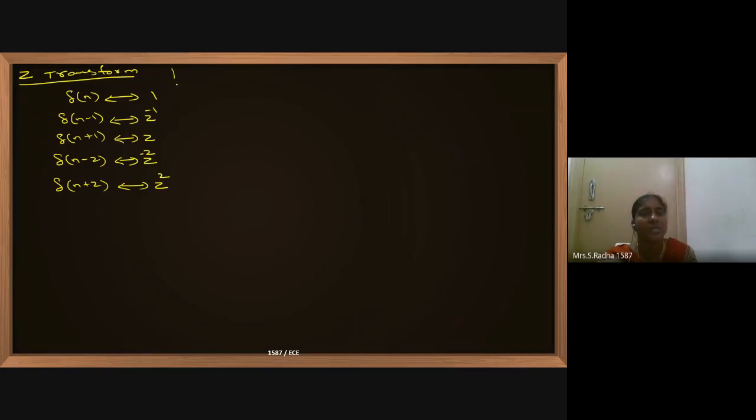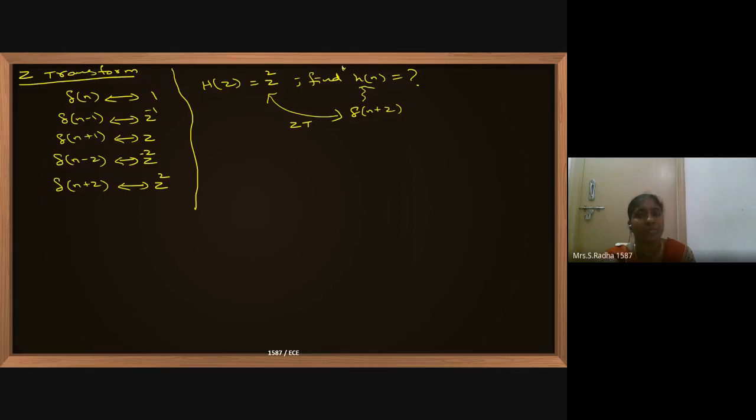And if something is asked like this: if H of z is z square, find h of n, the impulse response. So here, the signal will be delta of n plus 2. Only then its Z transform will come like this. H of n is also called impulse response.